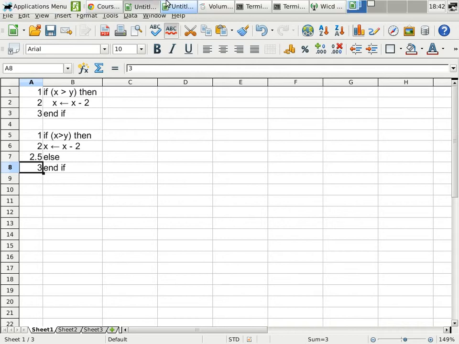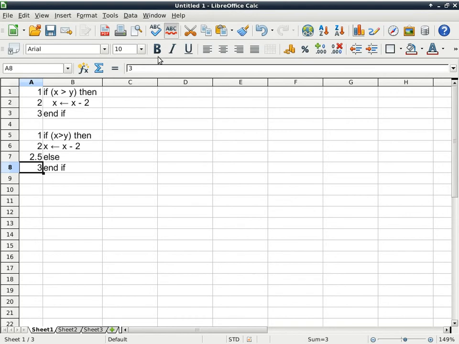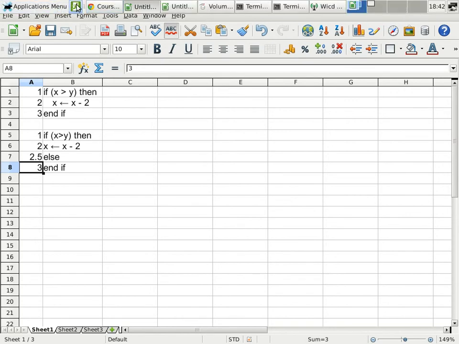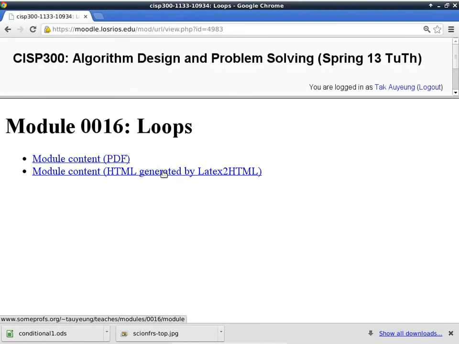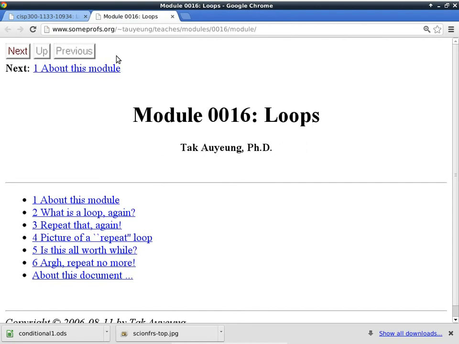All right, so that's all we want to talk about in terms of conditional statements. We are now ready to move on to talk about loops. So click this and start with loops. I'm expecting most of you to have read this particular text here, so we'll just be going over the concepts today.